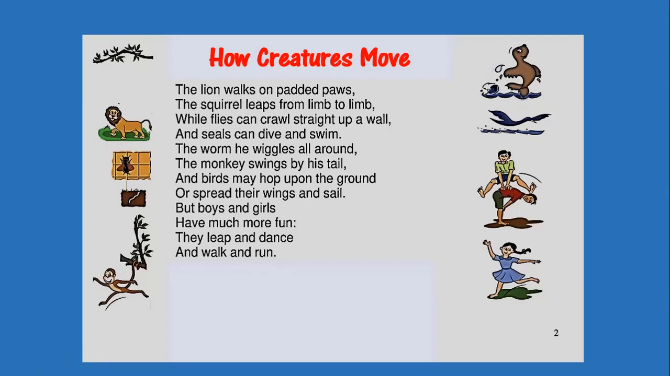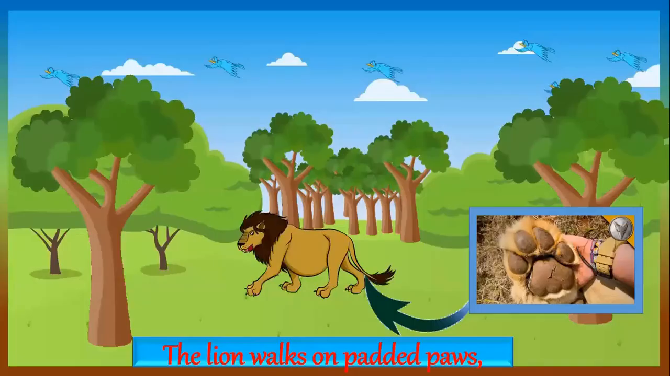Now, as this poem describes the movement of different animals, you'll find here many action words like walks, leaps, crawl, dive and swim, wiggles, swings, hop, spread, sail, leap, dance, walk, run. Now let's go through the poem in detail.